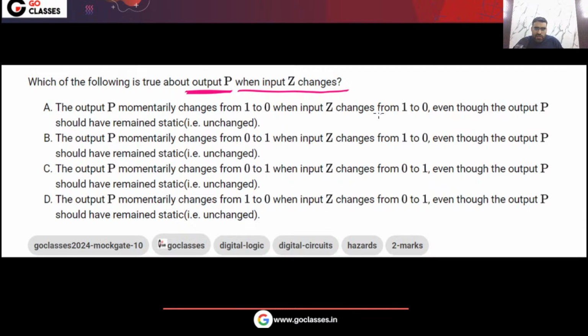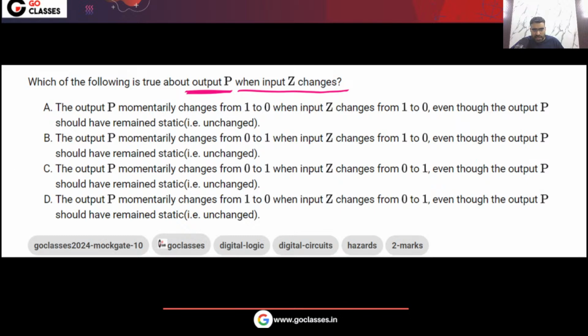Now some options are giving: if z is changing from 1 to 0, then p will change from 1 to 0. If z is changing from 1 to 0, then p will momentarily, for a moment, change from 0 to 1, like a glitch. When the input z is changing from 0 to 1, then the output p is momentarily, for a moment, changing from 0 to 1. When the input z is changing from 0 to 1, then the output p is momentarily changing from 1 to 0.